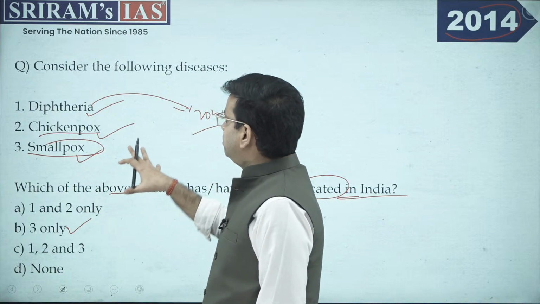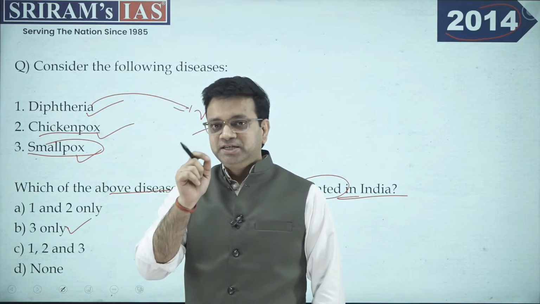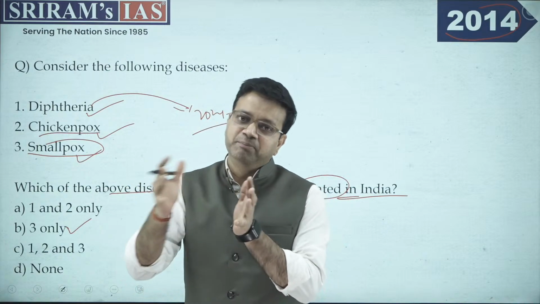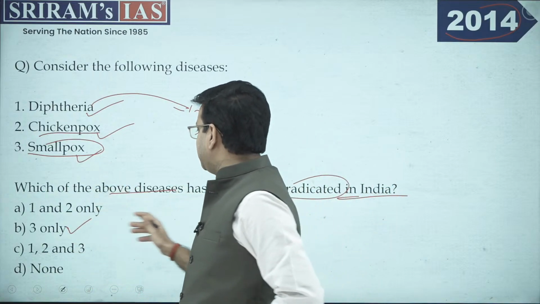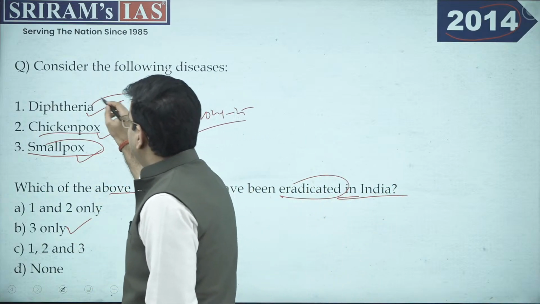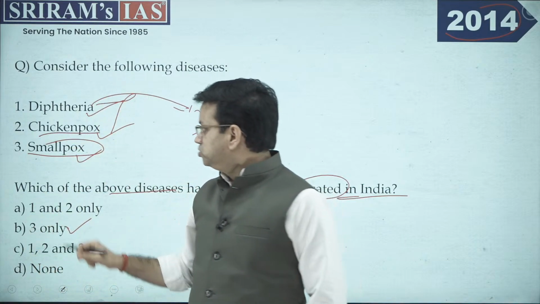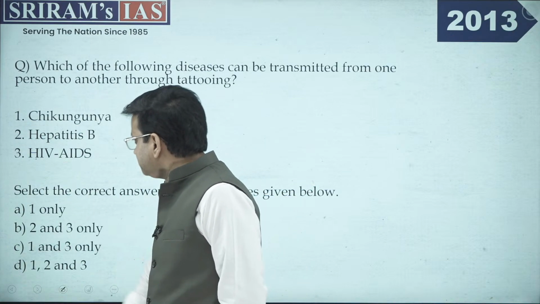So be rest assured, if this is asked and you're not absolutely sure, just have a generic idea and basic understanding that if this disease can be occurring in any part or interior of the country, then certainly it cannot be eradicated, right? Chickenpox and diphtheria are more of something endemic to India, right? So absolutely the correct option here is 3, that is option B.